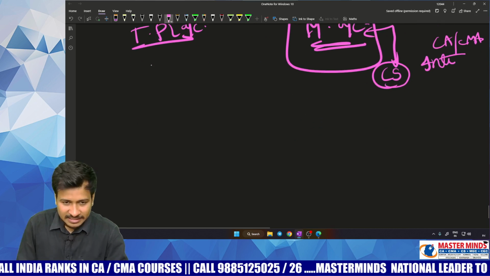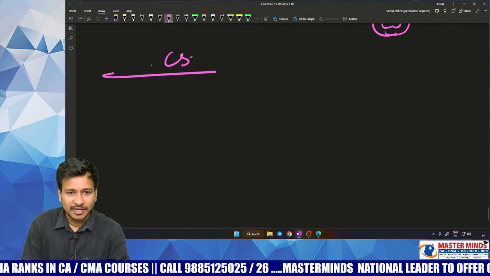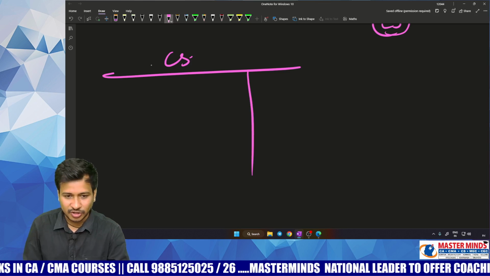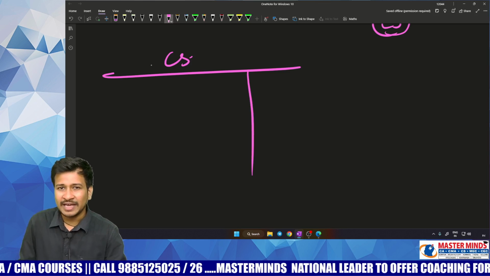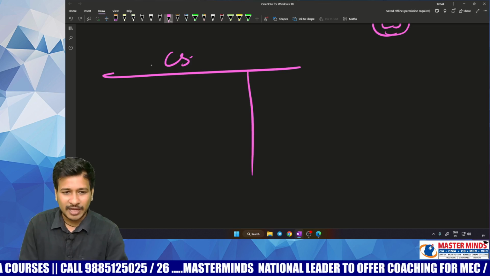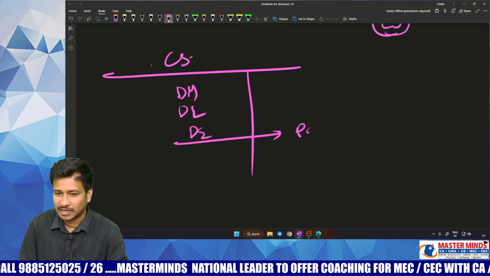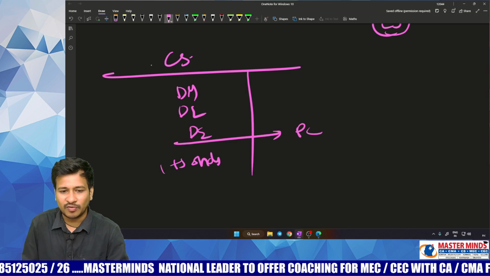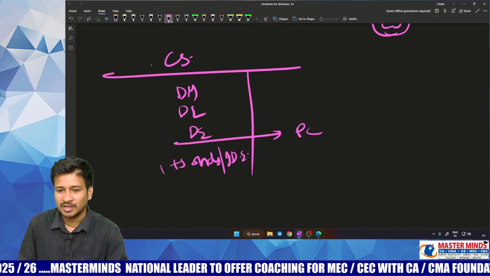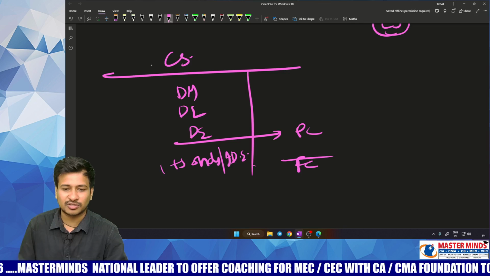So generally, first you will be preparing a cost sheet where you will be showing the total cost that you have incurred on a particular product. To tell you all about direct material, direct labor, direct expenses, which is called prime cost, and then adding overheads or indirect expenses, which we call factory cost on the whole.